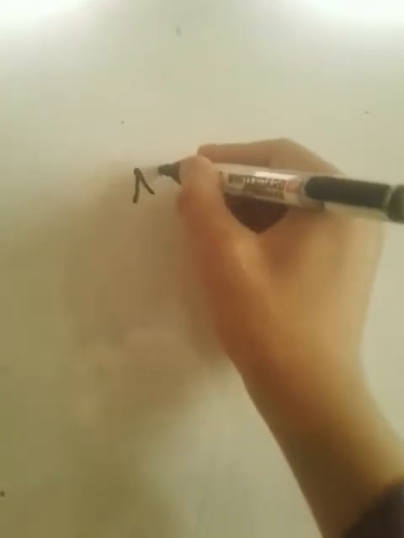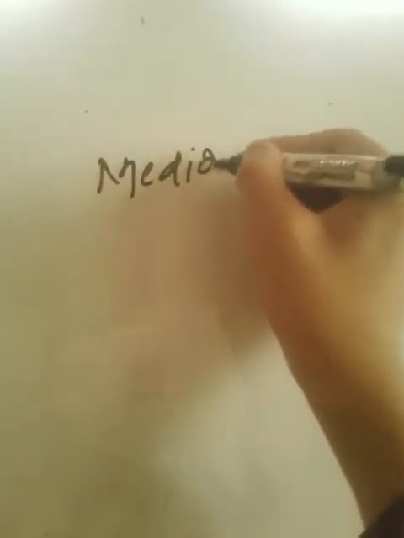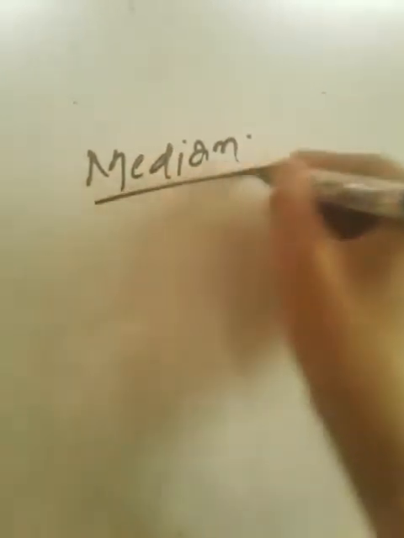One is median. What is the median? It is not the median you find in statistics, the median of the numbers you are given. It is the median of a triangle.